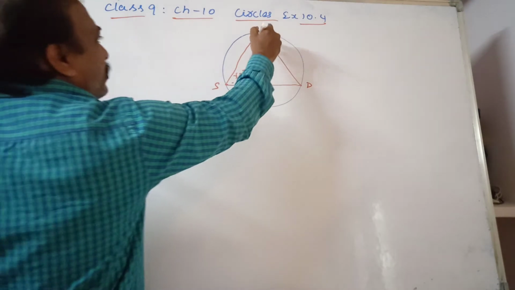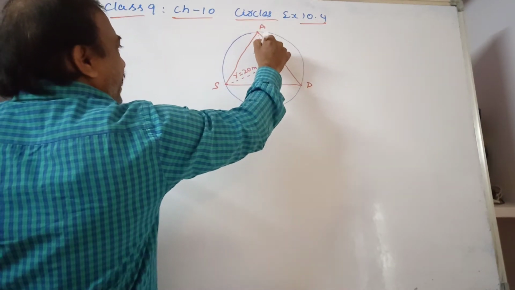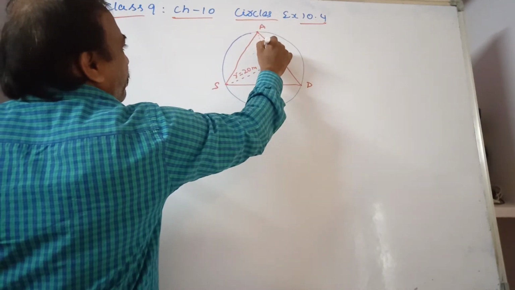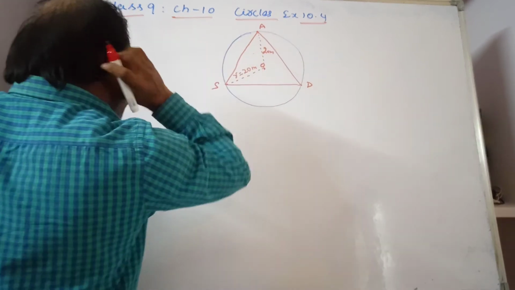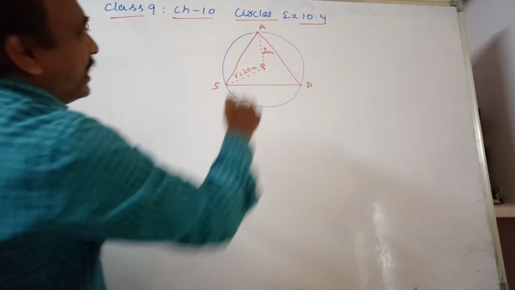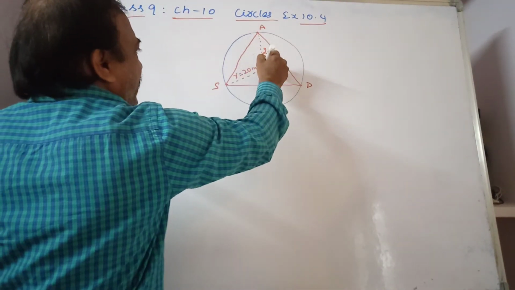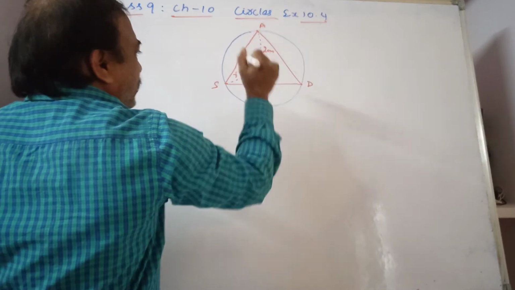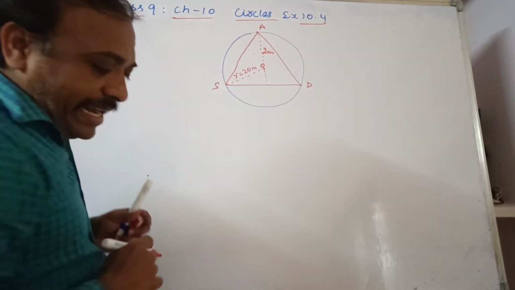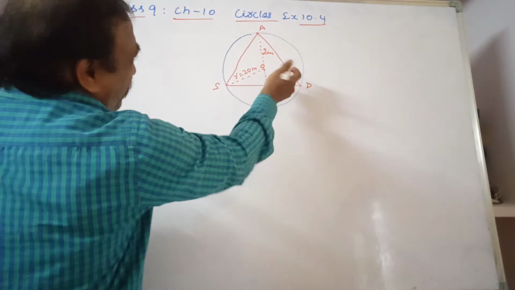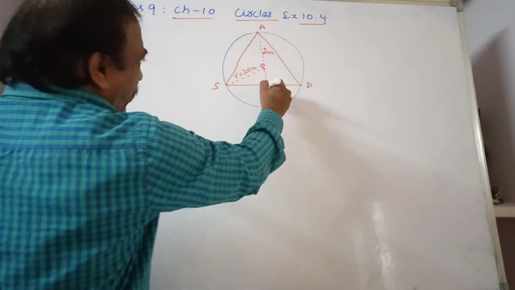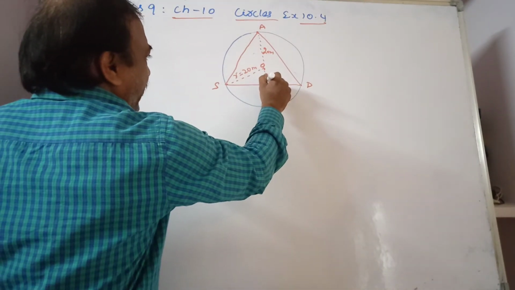Now extend the line from A through O until it meets the opposite side, and name that point P.